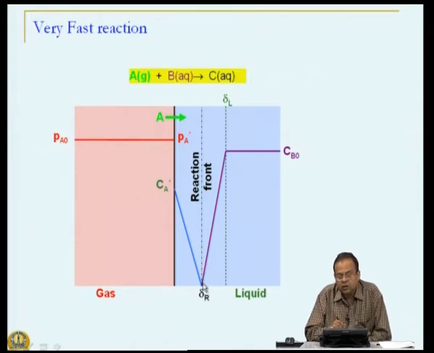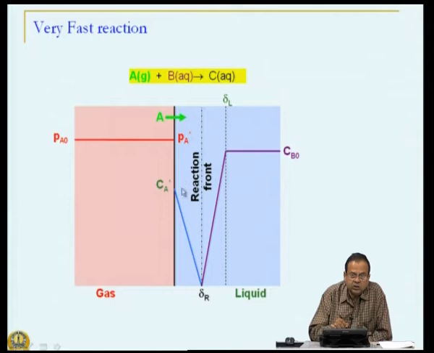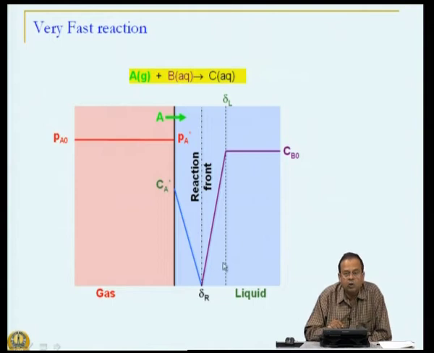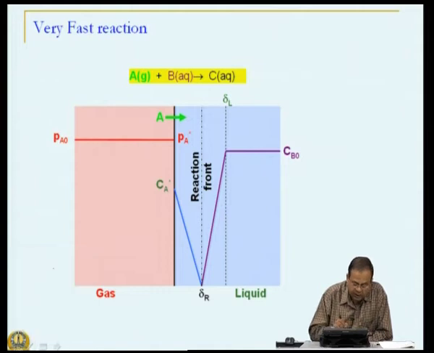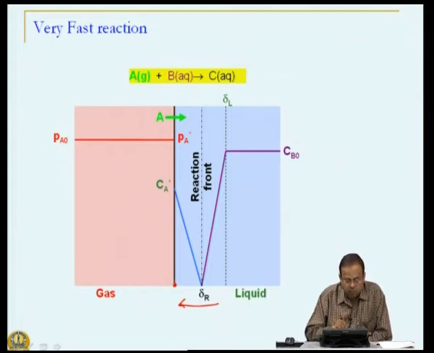Or in other words, the reaction now will not be occurring in this entire boundary layer, but almost along this reaction front or along the plane, that is, not in the volume of this boundary layer, but along the plane which defines this boundary. Now, initially this front will be located at y equal to delta L, and as the reaction goes on becoming faster and faster, this front will move towards the gas liquid interface, and the reaction will stop when the concentrations go to 0 at this particular interface itself.